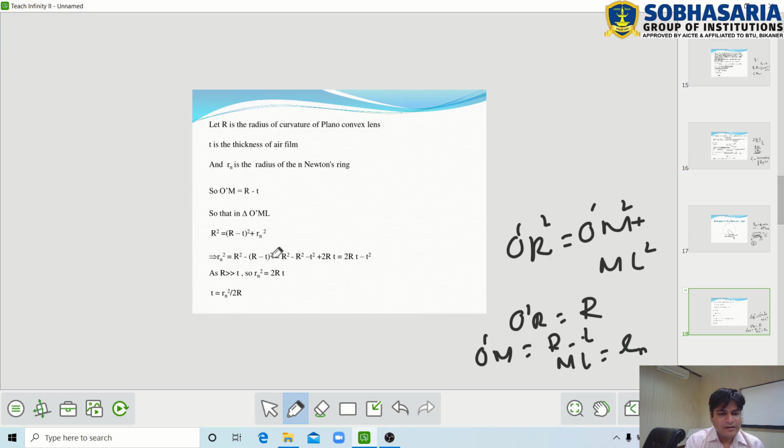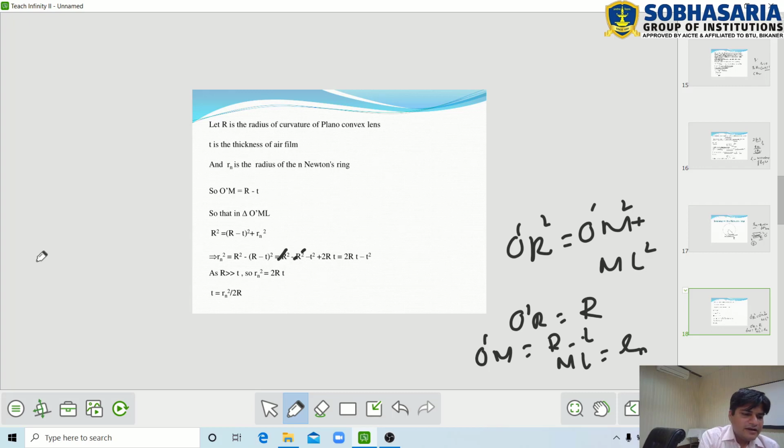When we open the bracket (R minus t) whole square by the (a minus b) whole square formula, we get R square minus R square minus t square plus 2Rt. R square and minus R square have opposite signs, so they cancel each other and we get 2Rt minus t square.